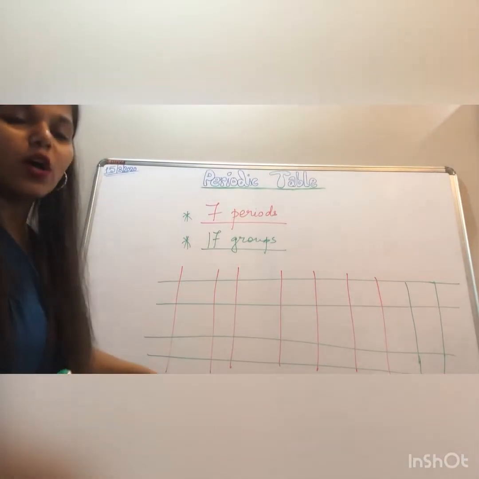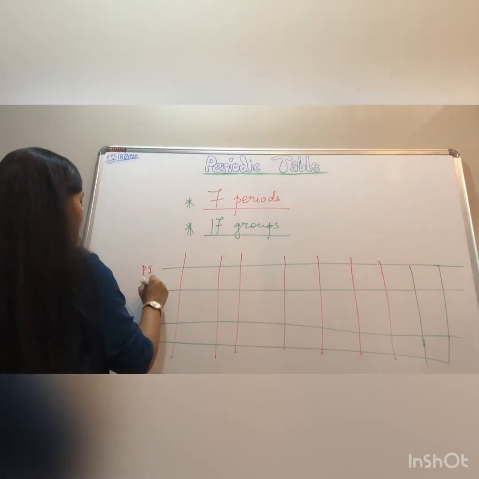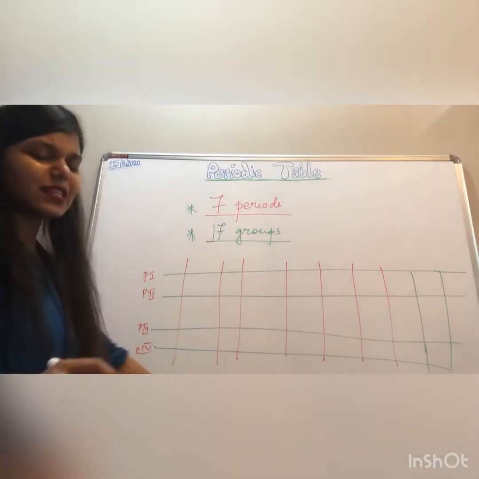I'm not drawing all the 7 periods. These were the periods as I told you: period 1, period 2, period 3, period 4, 5, 6, 7. There were 7 periods.